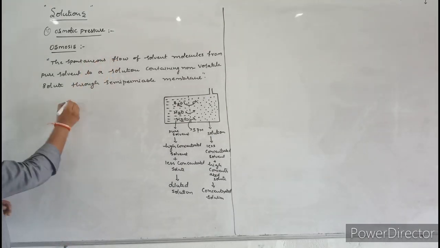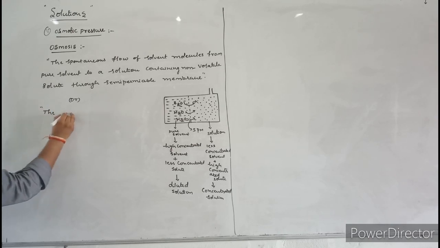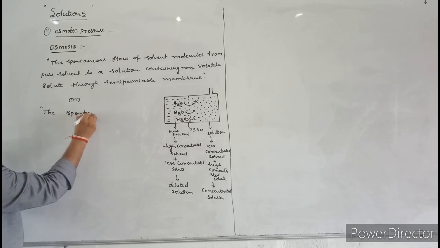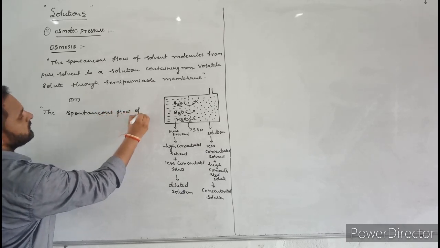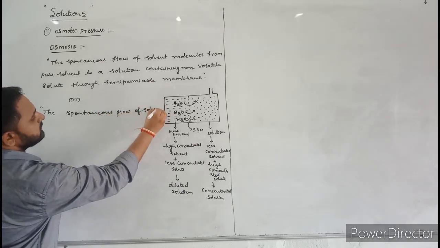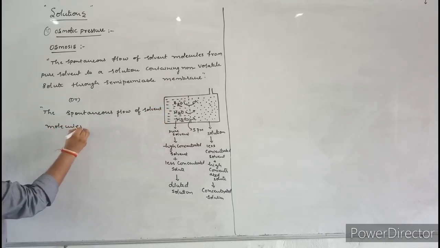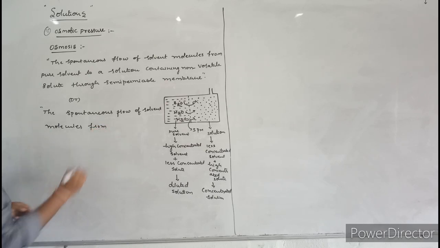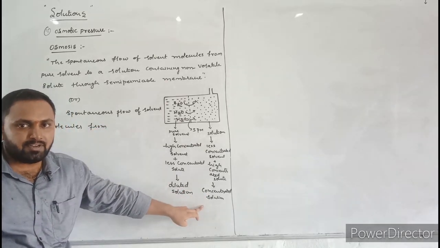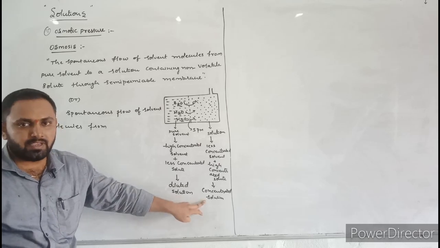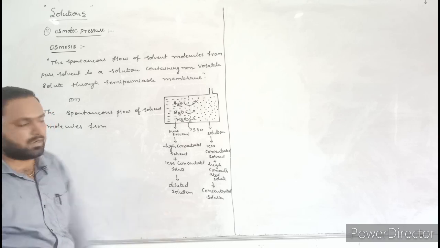Here I will write the definition. The second definition: the spontaneous flow of solvent molecules from diluted solution to concentrated solution. There is a difference between concentrations, that's why water molecules flow from one concentration to another concentration.